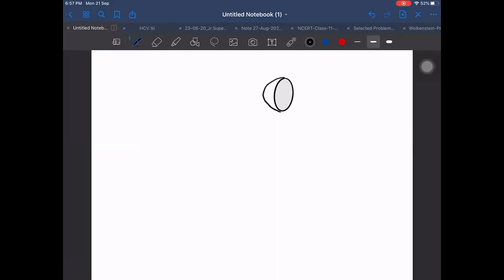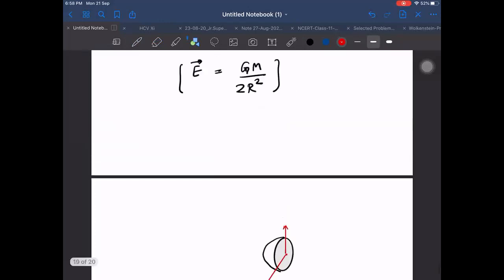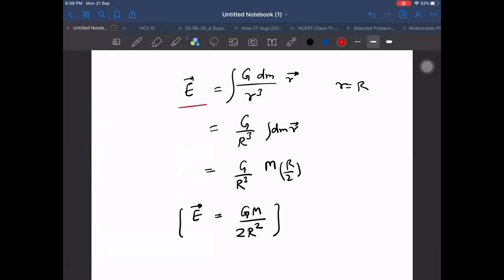We can assume the solid hemisphere to be composed of several strips, discs. Discs also we can take, but why should we? Shells for the hemisphere will be easiest. Yes, sir. I will take some shells. I will integrate this only now. I found this, this was easy to find. Now I will integrate it and I will get that also. Okay.